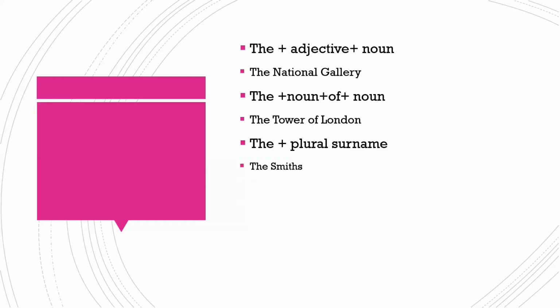Now here in this slide, you can see different sentence structures. We use "the" with adjectives and nouns. For example, we can say the National Gallery. Now here you can see adjective plus noun. The second one, we can use "the" with two nouns when it is combined with "of". We can say the Tower of London. Now here you can see two nouns that were combined by "of".